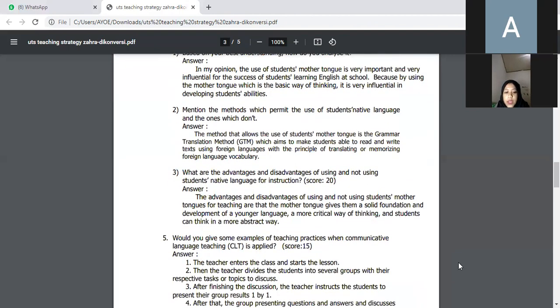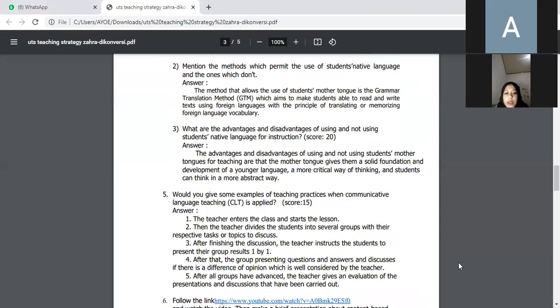The answer is the advantage and disadvantage of using and not using students' mother tongues for teaching are that the mother tongue gives them a solid foundation and development of a younger language, a more critical way of thinking, and students can think in a more abstract way. Question number 5. Would you give some example of teaching practice when communicative language teaching, or CLT, is applied?